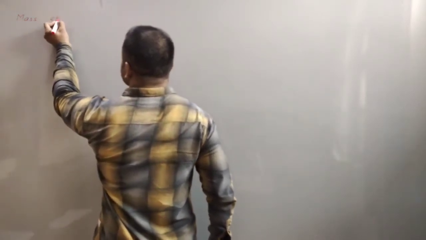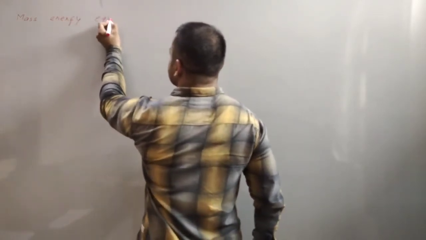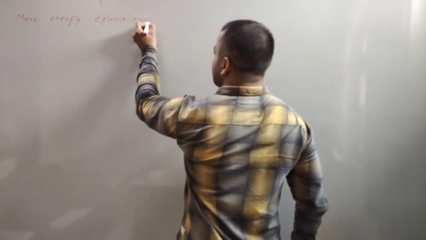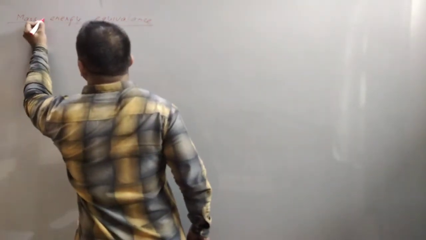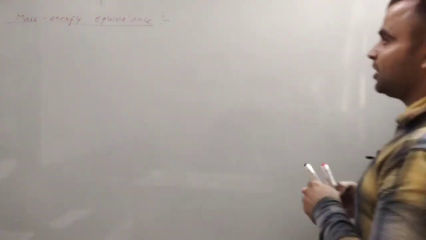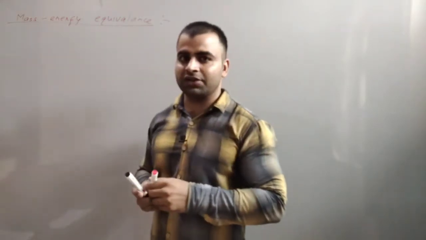Mass energy equivalence. So Einstein in 1905 found that mass is directly related to the energy of the object.